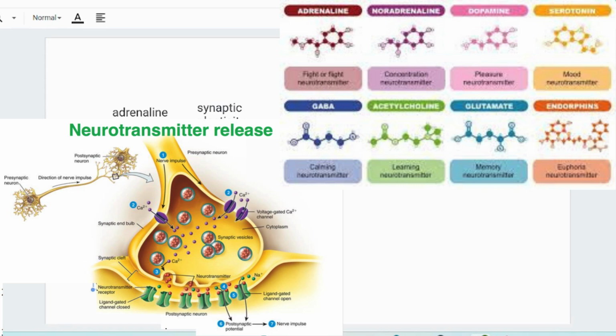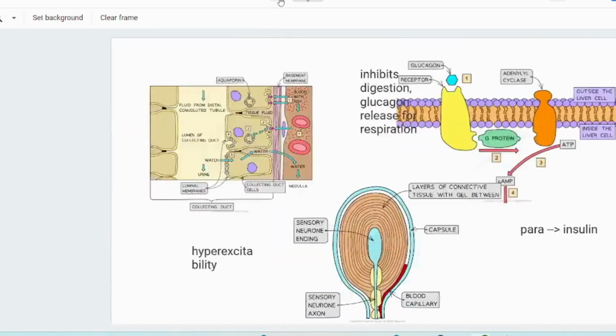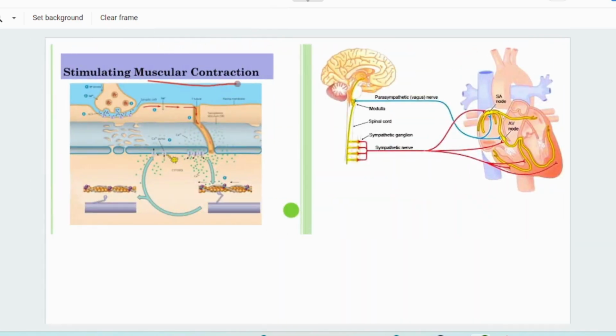Acetylcholine is a primary neurotransmitter in the peripheral nervous system, at neuromuscular junctions, and it is also found in autonomic ganglia. It mediates muscle contraction and regulates autonomic functions. In the neuromuscular junction, acetylcholine is released from motor neurons and binds to nicotinic receptors on muscle fibers, leading to muscle contractions. While in autonomic ganglia, acetylcholine binds to nicotinic receptors on postganglionic neurons.